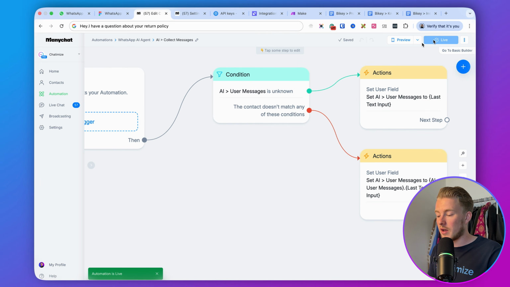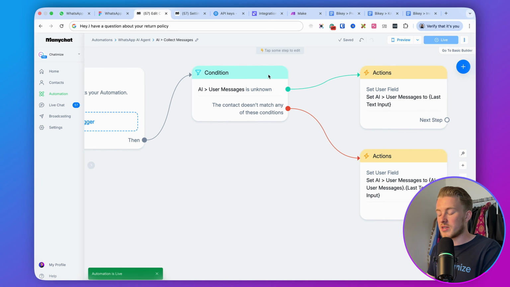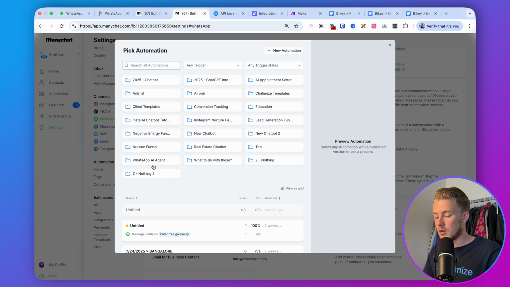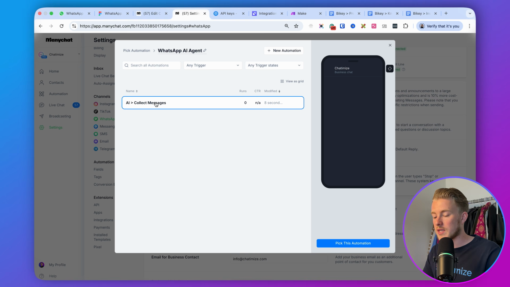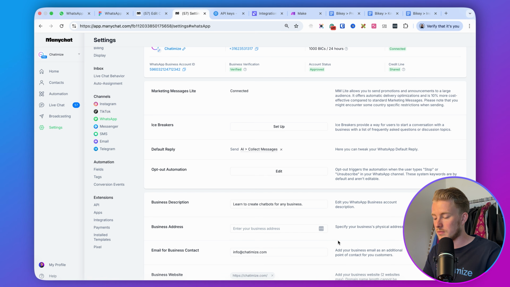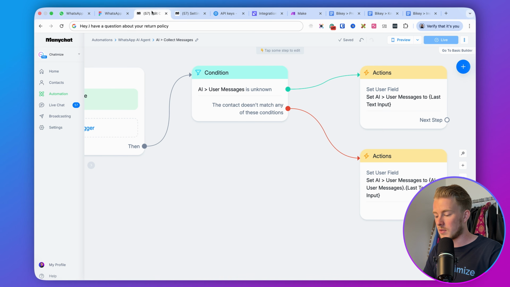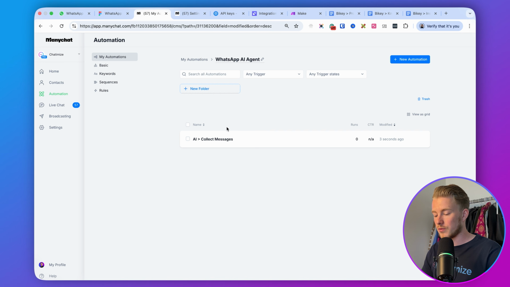We can set this live, and then because now we have set it live, we can add the trigger. So here, if we go to the default reply, click on select existing, go with WhatsApp AI agent, and then here with AI collect messages, right? So what this will do is it will only collect the messages. It will not do anything else. It will just collect the messages. It will not send anything yet, right? So that's what this will do.